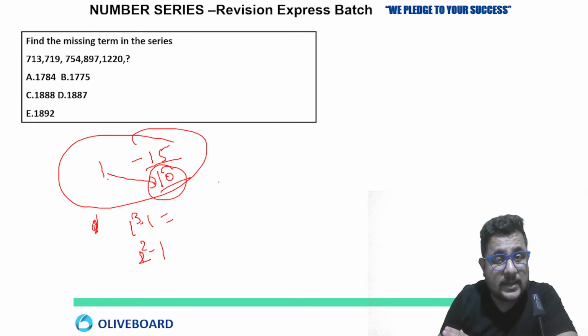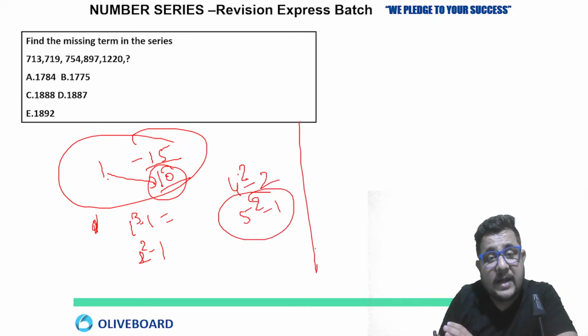That difference. Okay, 4 square, 4 square minus 2, 5 square minus 1, what are these? And one more thing I was telling is the square and cube difference.